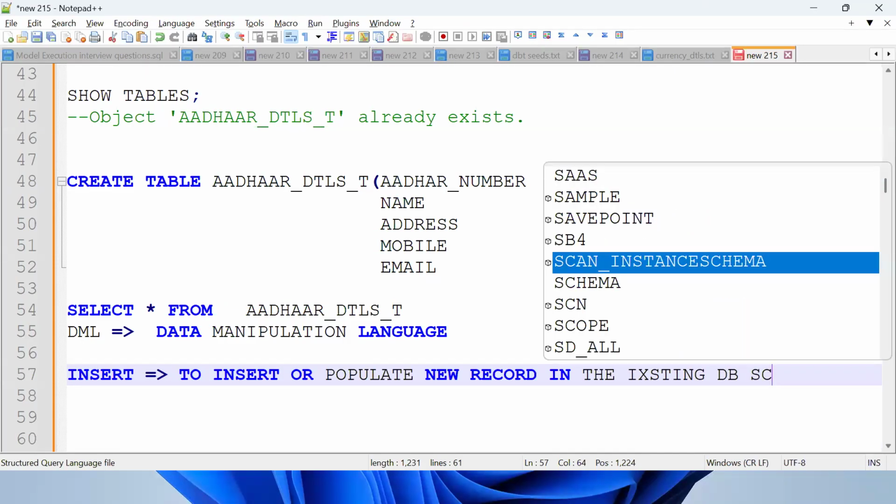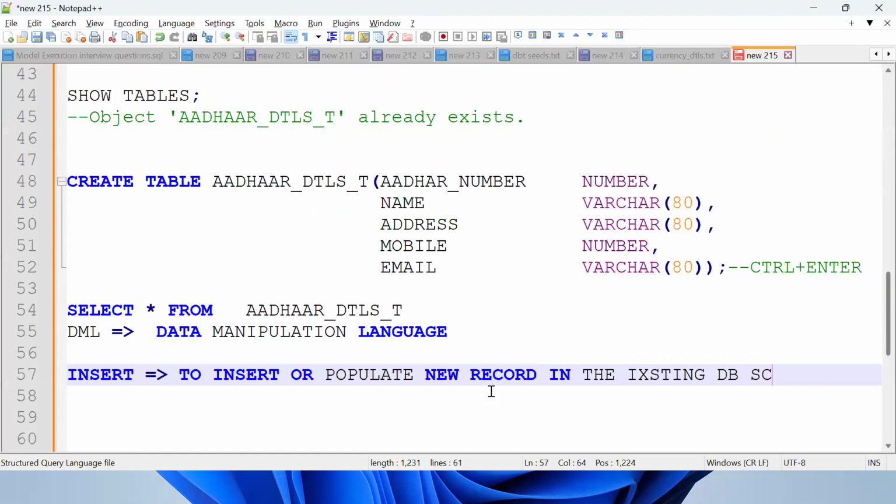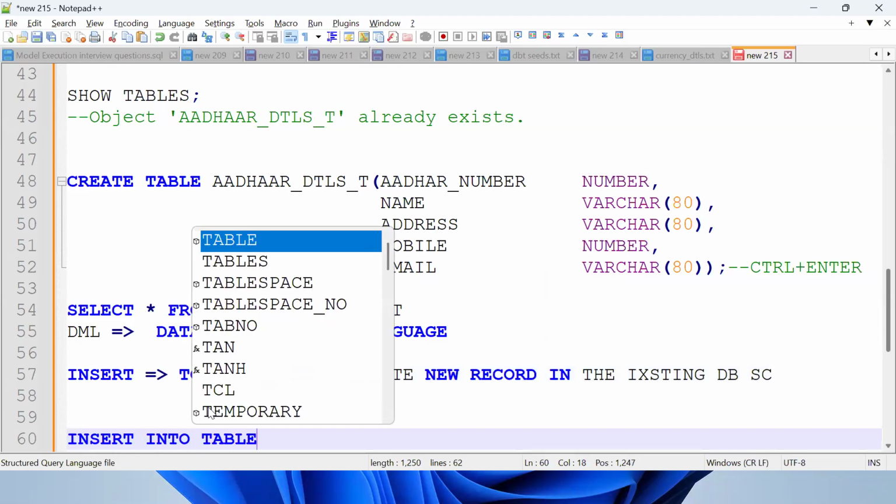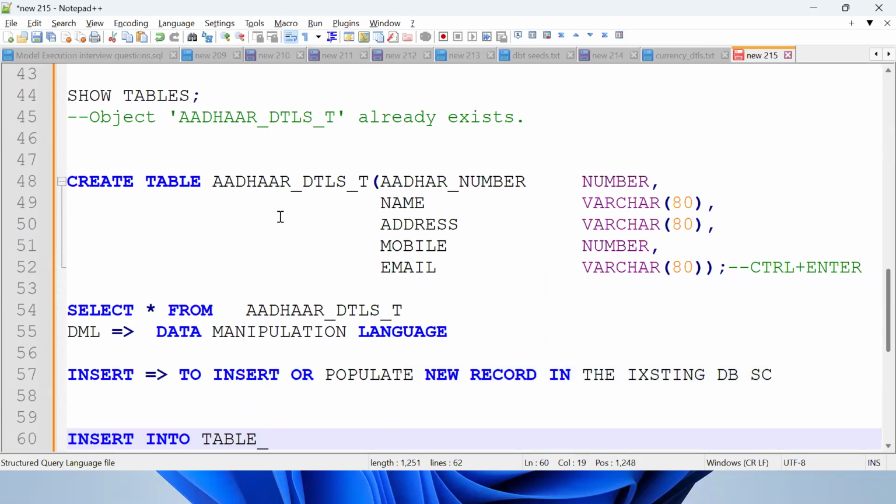Got the point. So you need to understand the concept: I want to populate the data in the existing table, existing schema, so the database and the schema should already be available. That's the functionality. So what is the syntax?